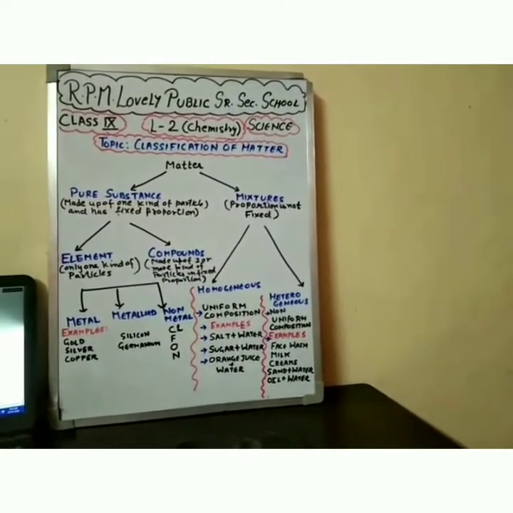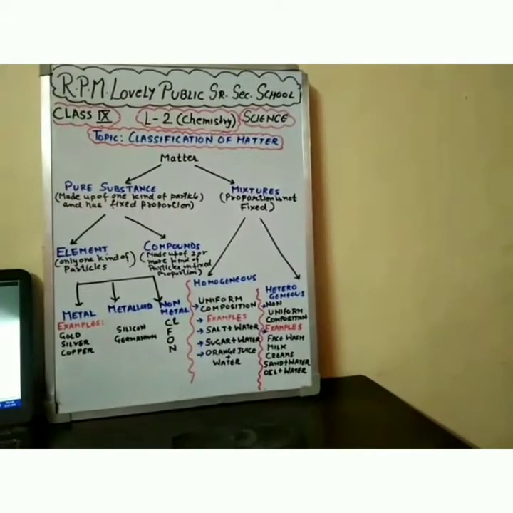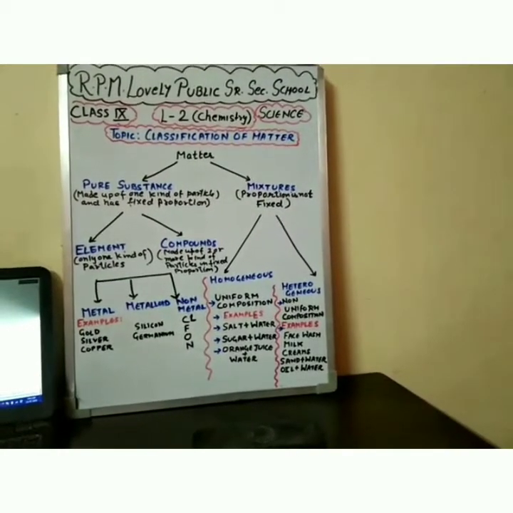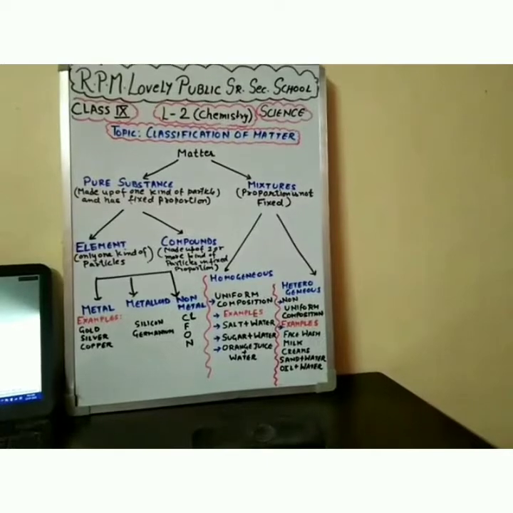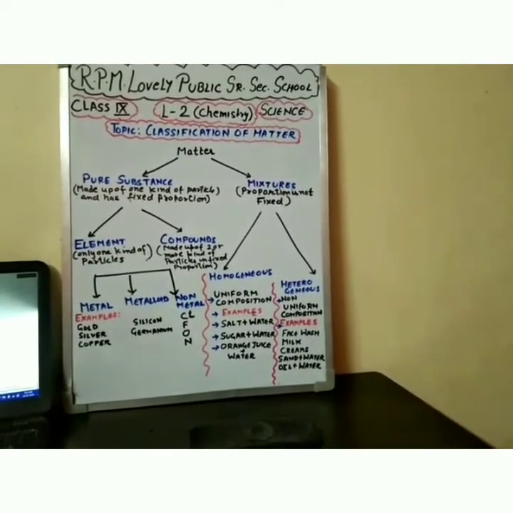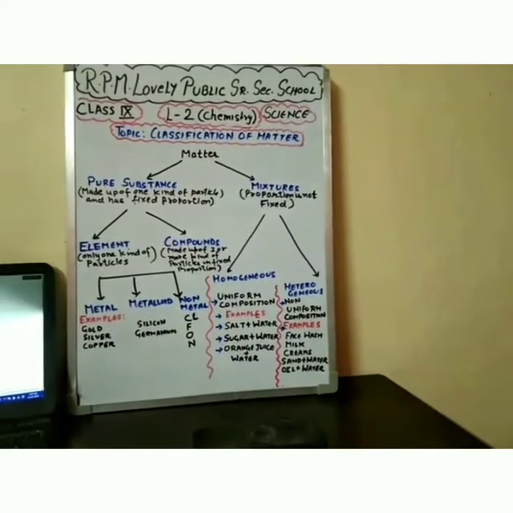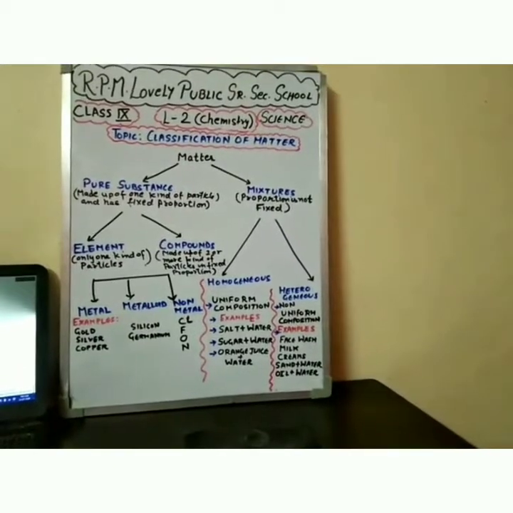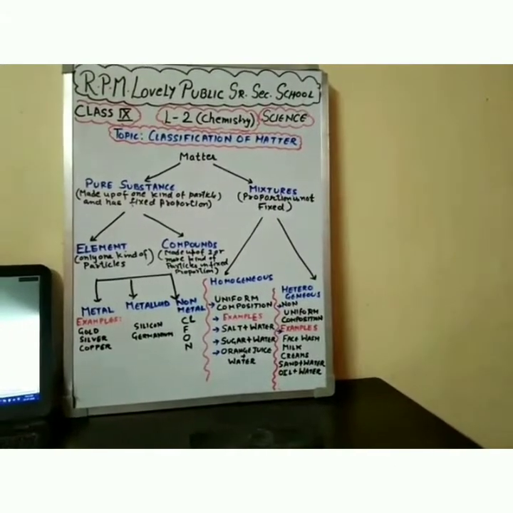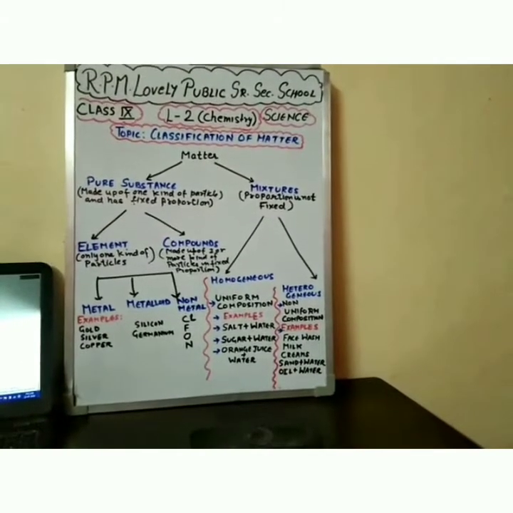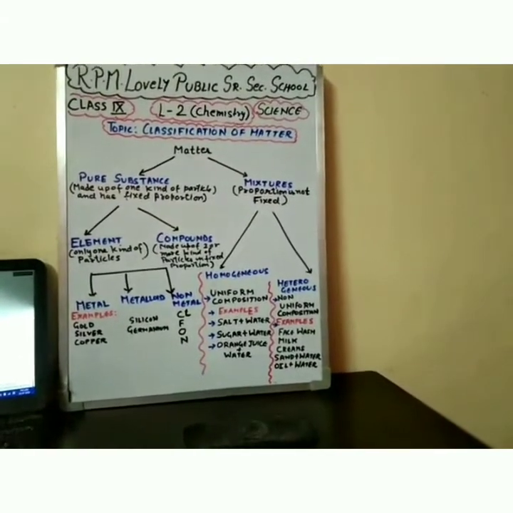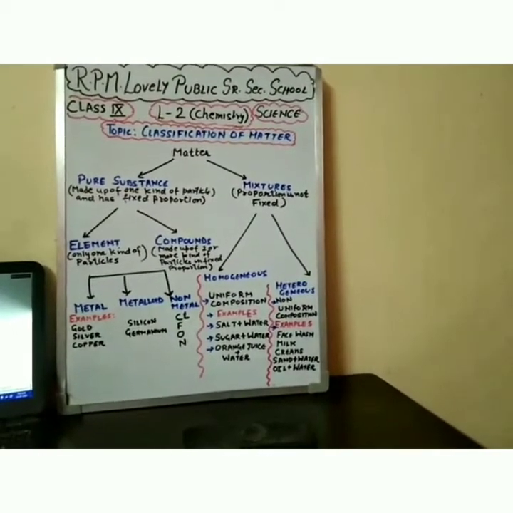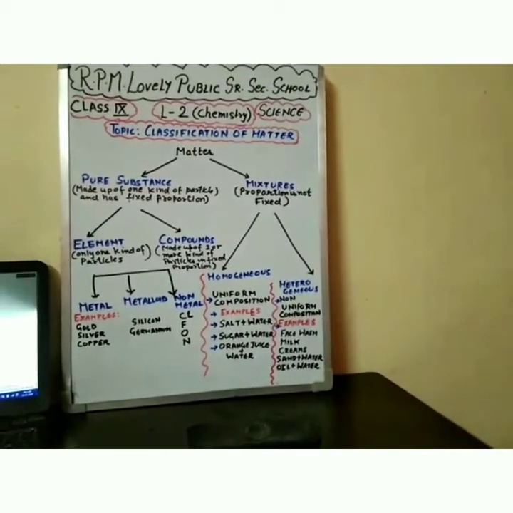Now mixtures, we are categorizing them as homogeneous mixtures and heterogeneous mixtures. Homogeneous mixtures are the mixtures which are having uniform composition. Say for example, salt and water, sugar and water, orange juice and water, etc. They all are homogeneous mixtures. When you dissolve salt in water, you are not able to see the particles of the salt, but you can taste the water as salty. Whereas in heterogeneous mixture, the non-uniform composition is there.